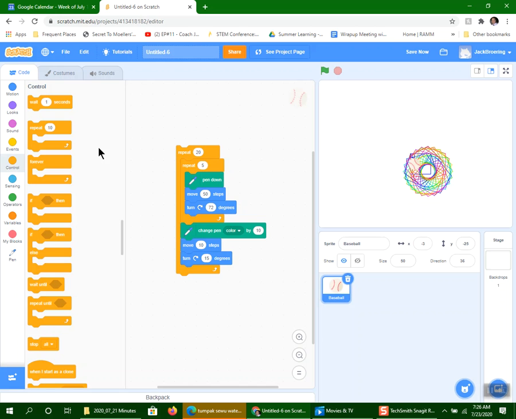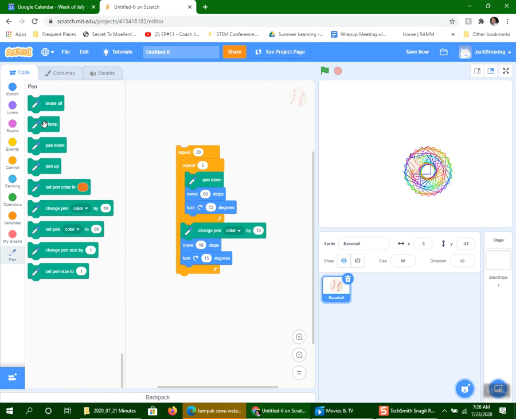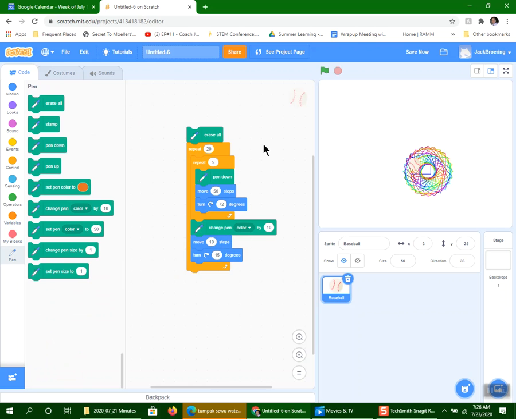Another thing that would help us here is if we cleared this. Let's do an erase all so that it clears the screen. Okay, and it looks to me like we've got to do maybe one more, 21 maybe. Okay, that looks pretty good. If we want to continue building this, one of the things we could do is position this and put it in a certain spot, but I'll leave that up to you.